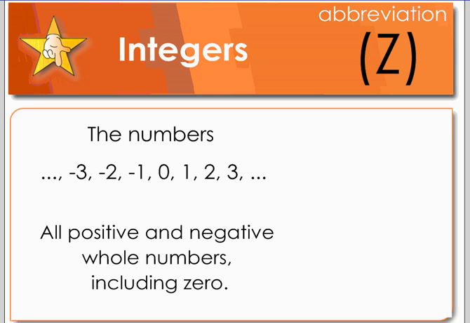All right. The next numbers we're going to talk about are integers. Integers you have been working with for a very long time. When you get to middle school, they will talk a lot about integers. Integers are all the positive and negative whole numbers on the number line, including 0.